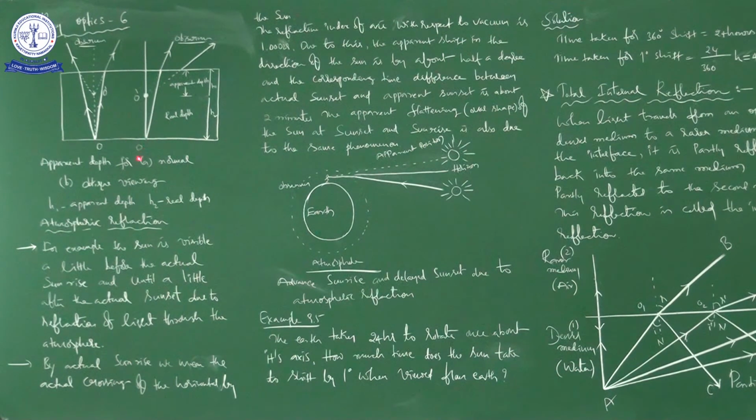So when the coin is at O, what is the real depth? This is the real depth. Depth means from here to there. But if you see from different positions, right? Suppose from here, this is the position of the coin you are feeling. By seeing from this position, you are feeling that the coin is here. So what about this? It is apparent depth. This is real depth. This is apparent depth. Okay. Actually the coin is here.